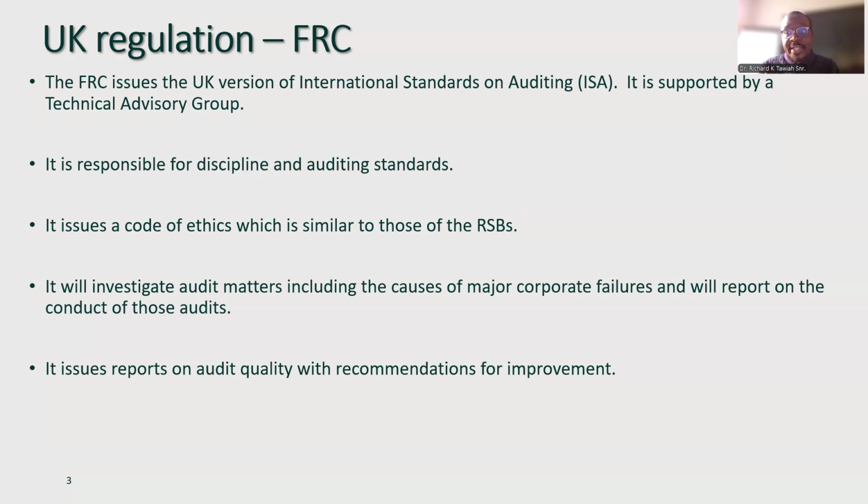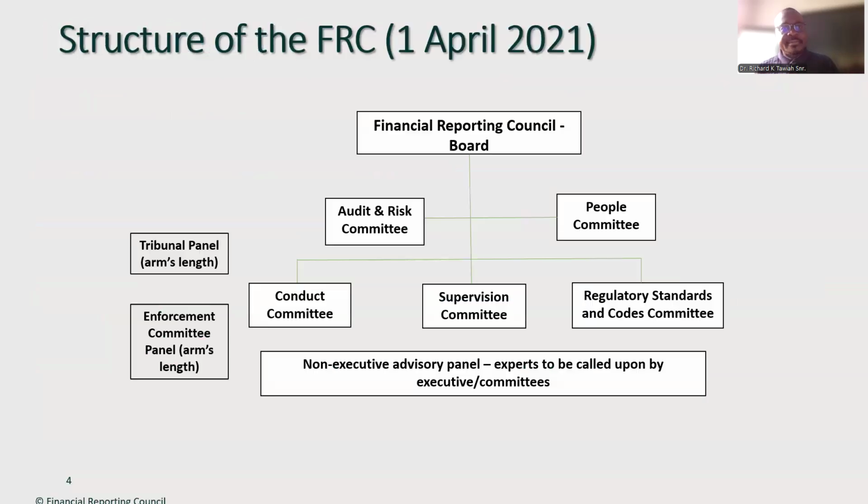They issue a code of ethics, similar to what the ACCA, ICAEW and ICAS issue. They also investigate any issues that amount to corporate failure. So what is the cause of any corporate failure? And they will report on those conducts. They also issue reports on audit quality and provide recommendations for improvement.